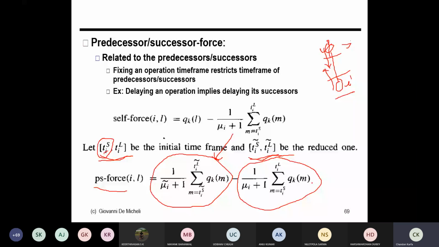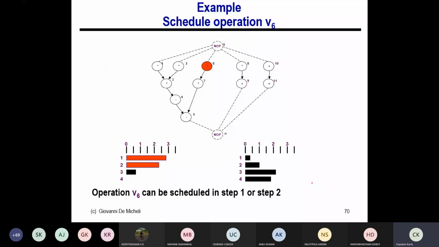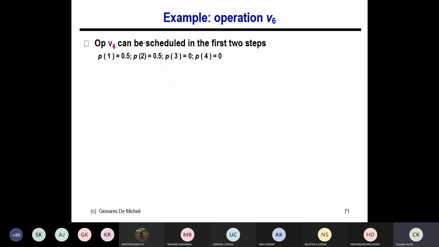Let's take the example here, V6. We know that it can be scheduled in timestamp 1 or timestamp 2. So let's say I have planned to schedule this operation in timestamp 1. Then what will be the self force? If you see here, V6 can be scheduled in the first two timestamps, as I mentioned. So P1 and P2 will be 0.5, and the rest is 0, right? This is the probability. And the distribution, I already know, in timestamp 1 the probability multiplier is 2.8 and in timestamp 2 it is 2.3. This is the data we already calculated earlier.